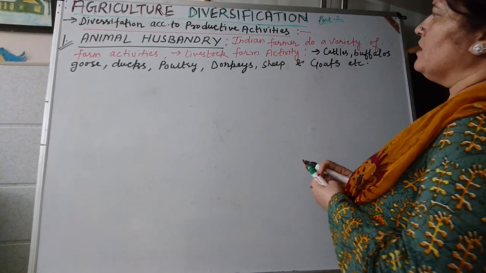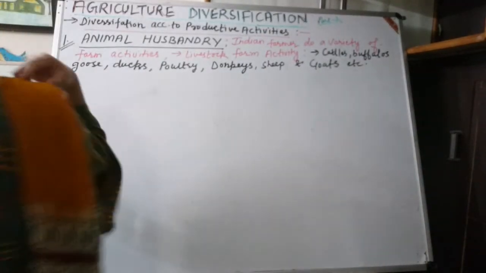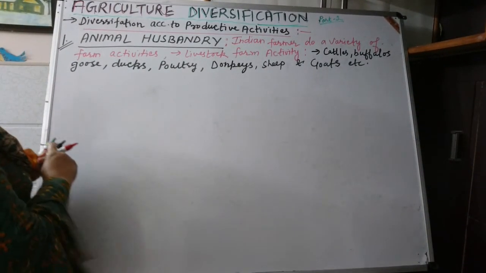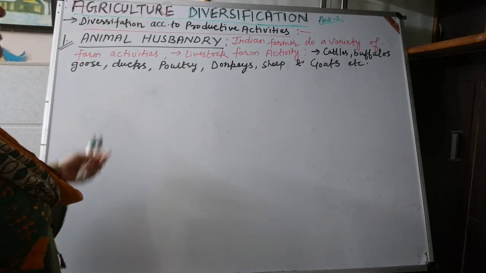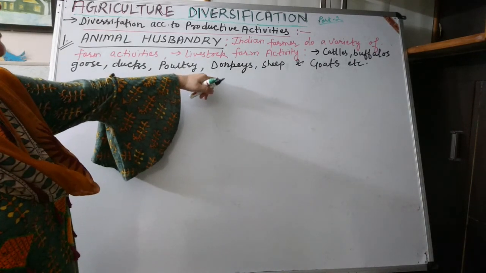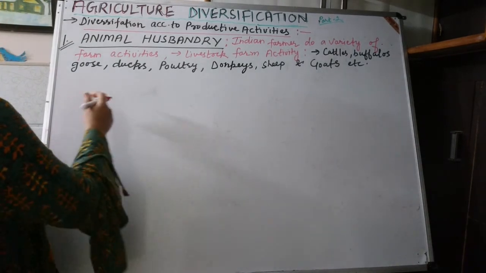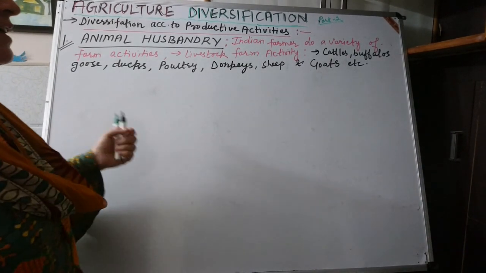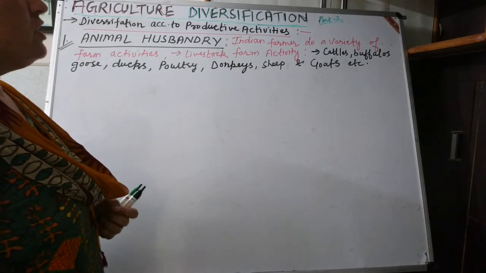So all these livestock will increase, number 1, their income. Seasonal unemployment can be removed, and all these are non-farm activities. It means a small and marginal farmer who does not have enough land for cultivation can do such types of activities.